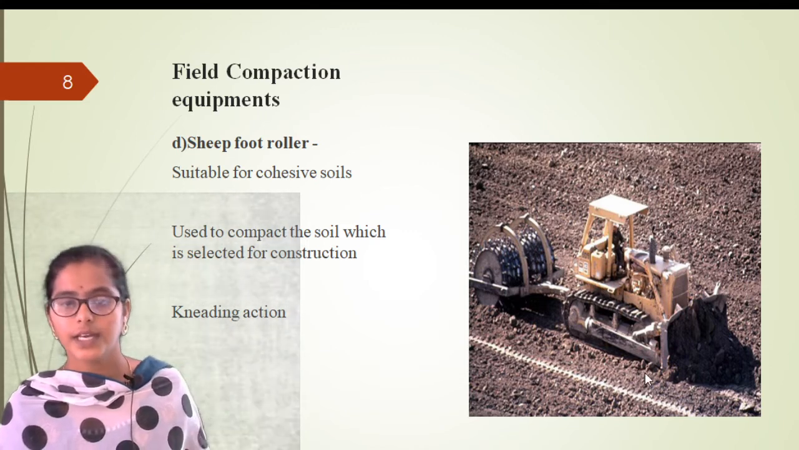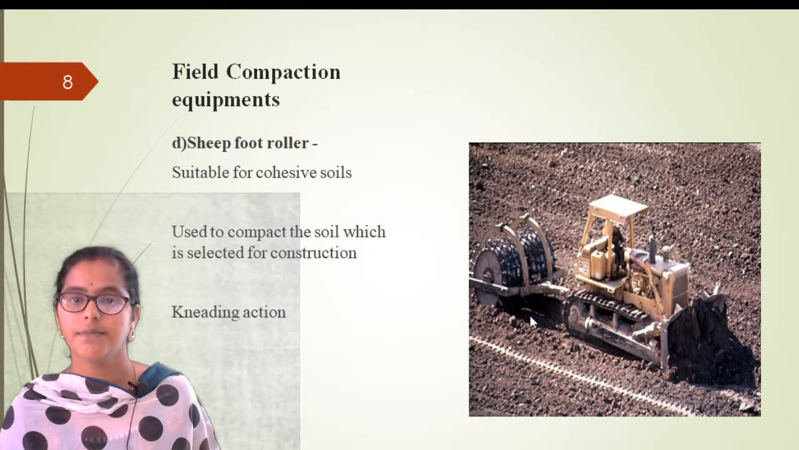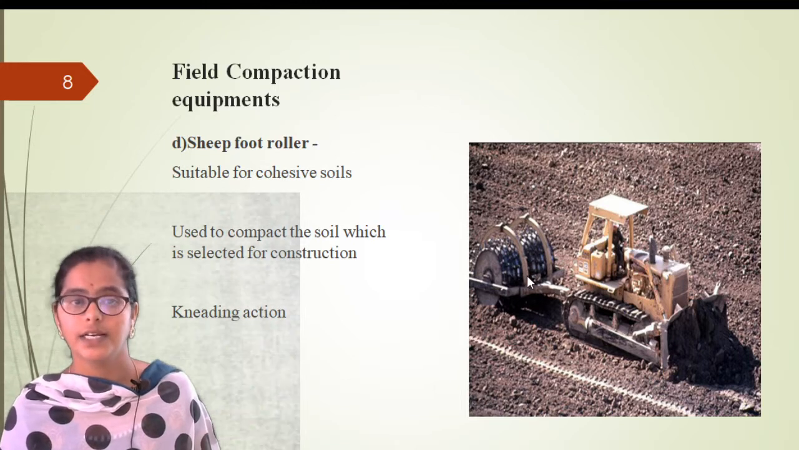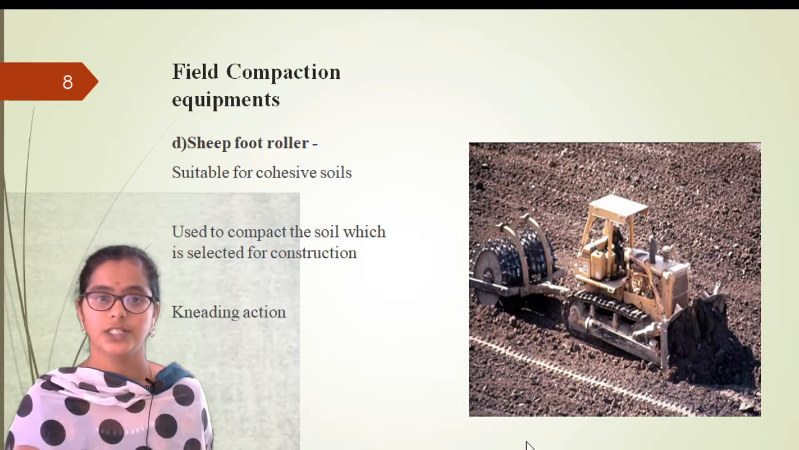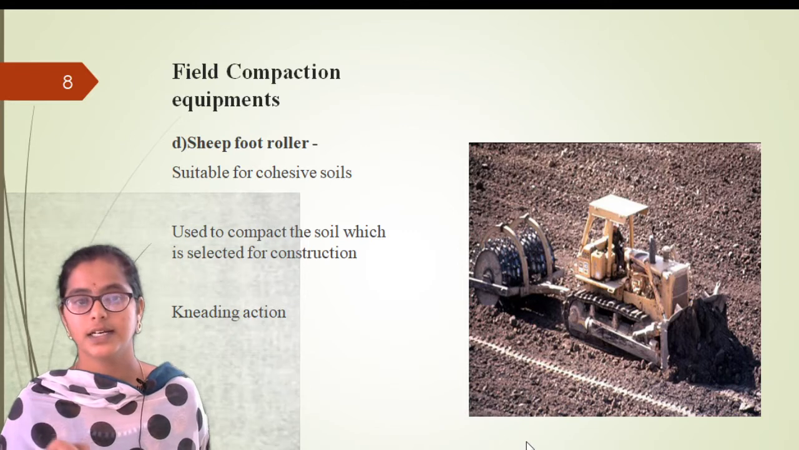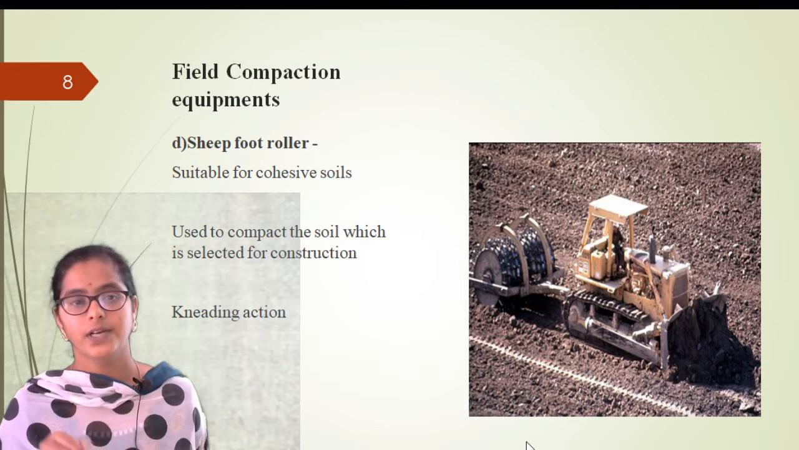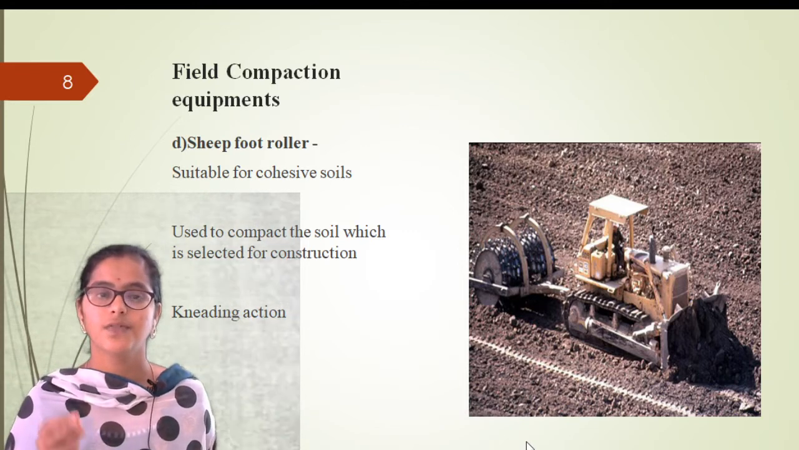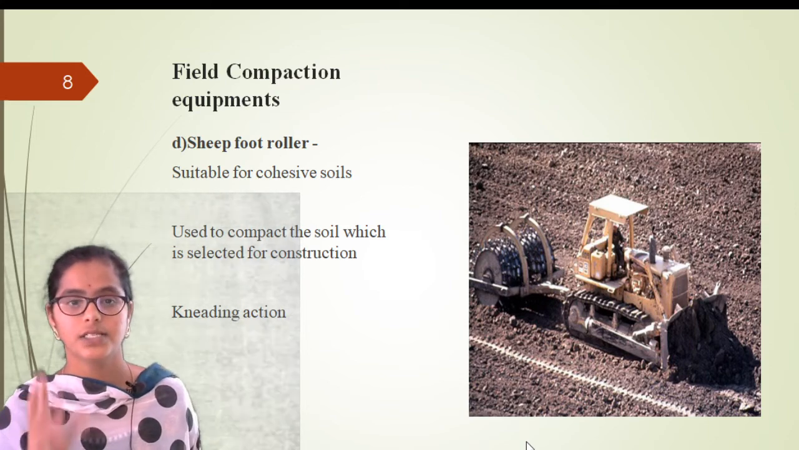So here with this equipment also kneading action is given, right? Just like injection action, insertion, it is inserting the pressure into the soil so that there will be self orientation of particles in the soil sample.